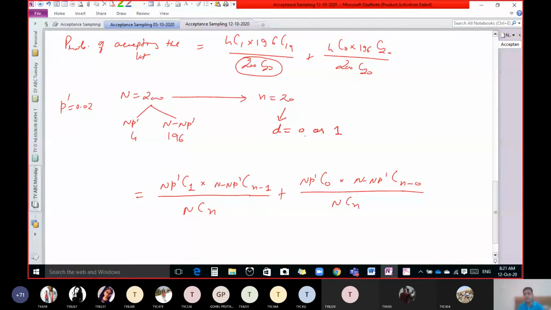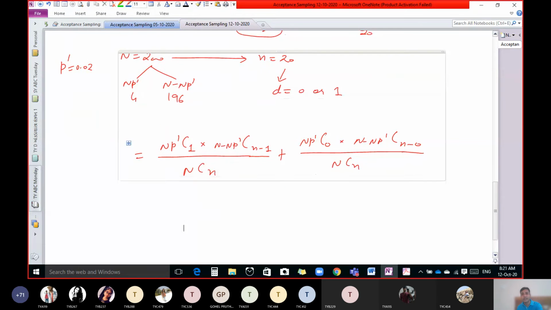Perfect. 1 or less than 1 means there are two values, 0 and 1. So 0 and 1 stand for defective here. So the probability for accepting the lot is denoted by P of A, or better you can write PA. PA means probability of accepting the lot. This is the symbol.